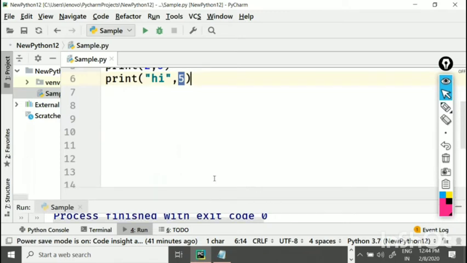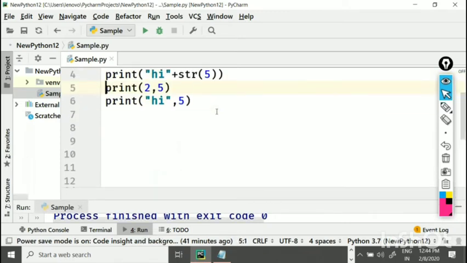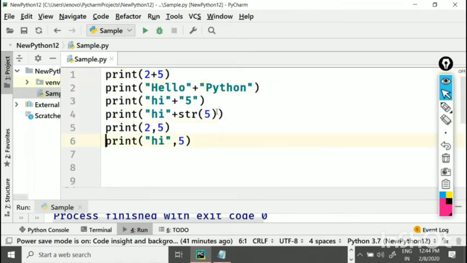Okay, fine. Put the heading as concatenation. Concatenation can be done using plus and comma symbols.